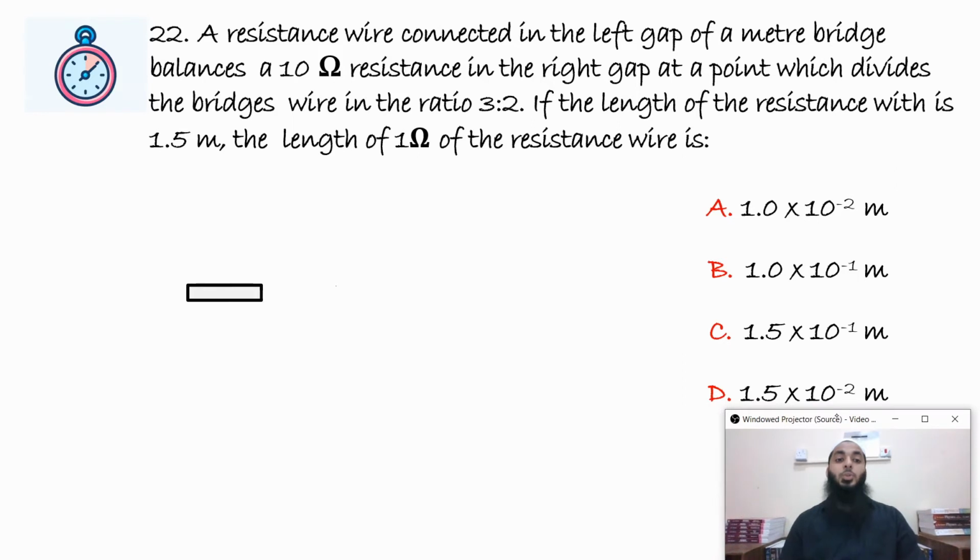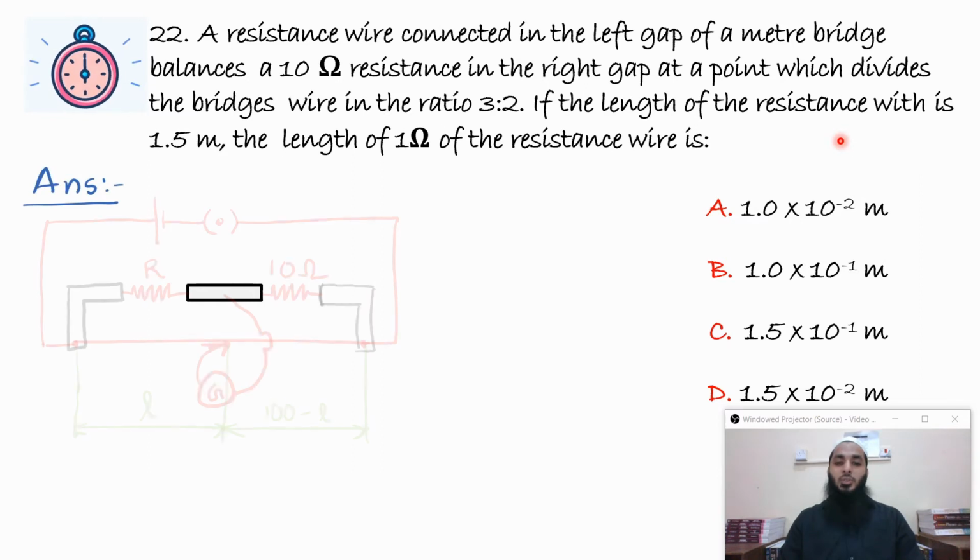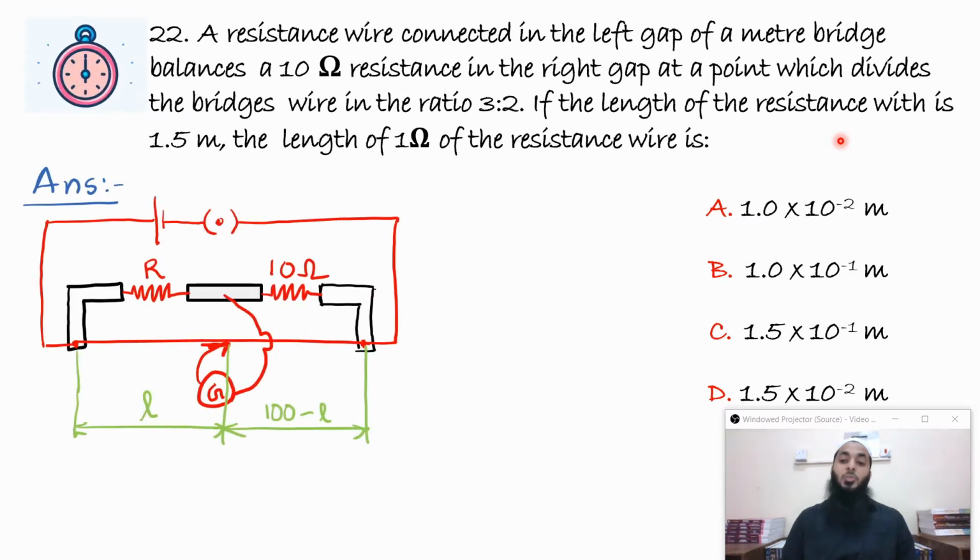Question number 22. A resistance wire connected in the left gap of a meter bridge balances a 10 ohm resistance in the right gap at a point which divides the bridge wire in the ratio 3:2. If the length of the resistance wire is 1.5 meters, the length of 1 ohm of the resistance wire is. So it's a very simple question, a direct application of the meter bridge.